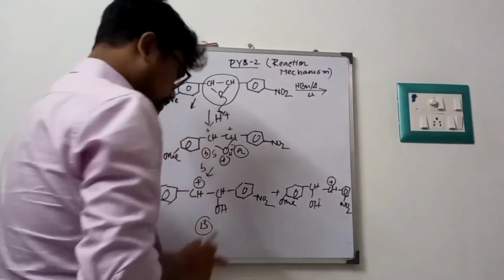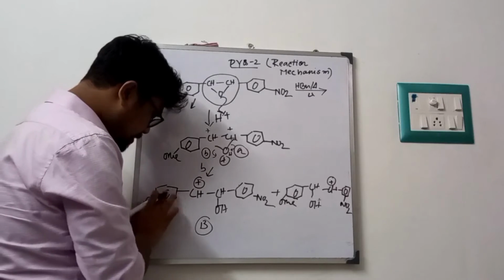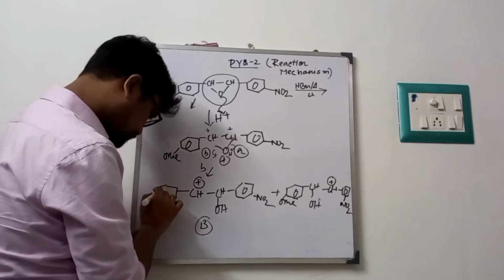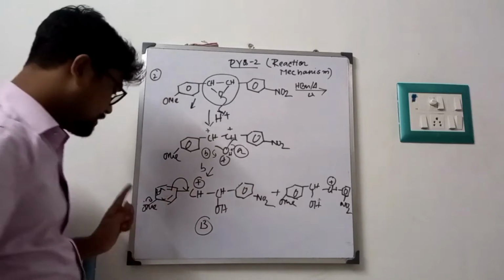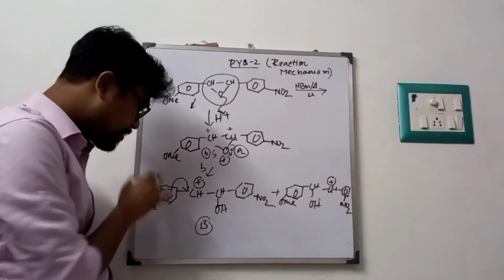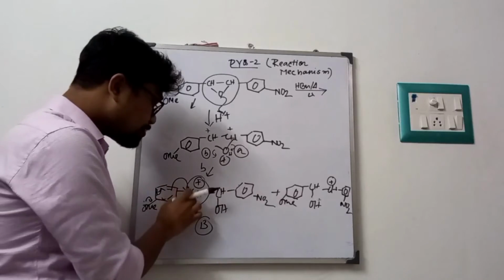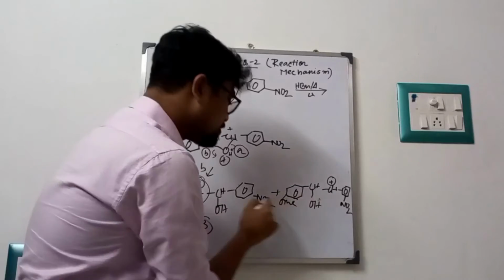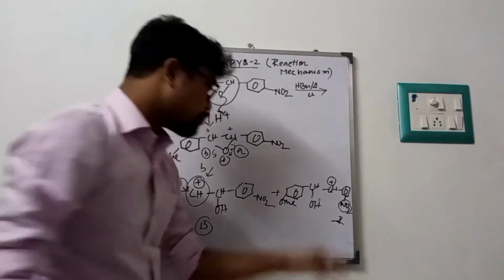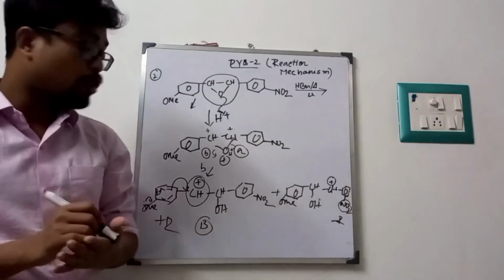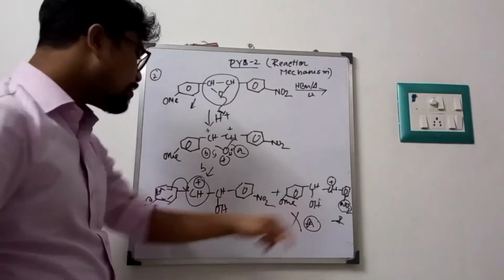So in this case, which carbocation is stable? Now look very carefully. This OMe group has a lone pair. This OMe group will participate in resonance, that means a plus R effect. This lone pair of OMe will show a plus R effect. So the electron deficiency of the carbon will be removed, so this carbocation becomes stable. But nitrobenzene shows a minus R effect, while the anisole shows a plus R effect. So the minus R effect destabilizes the carbocation. So this A will not form, this will form.